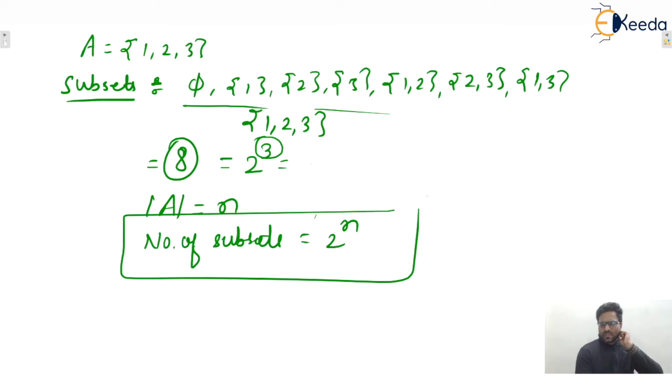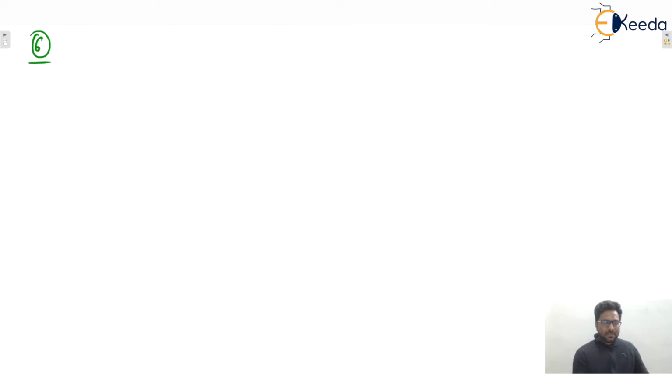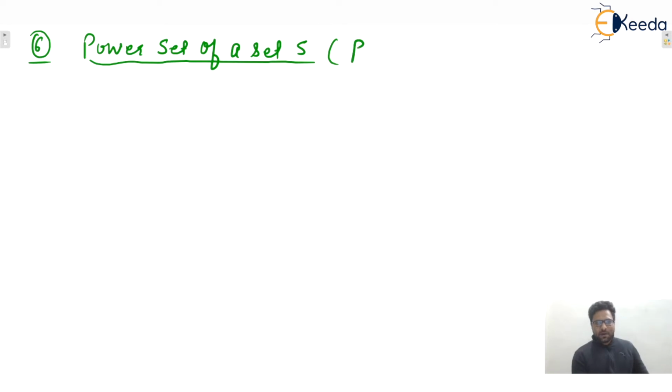Okay. Next one is the power set of a set S, isn't it? So what is the power set? Power set of a set S. Let us consider one set S is given to you: A, B, C. Here cardinality of S is 3, isn't it?